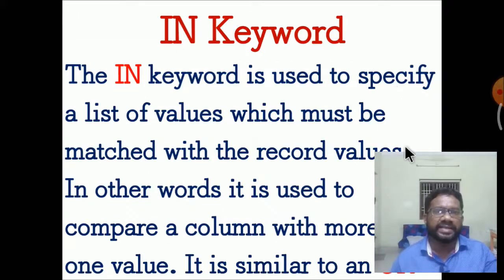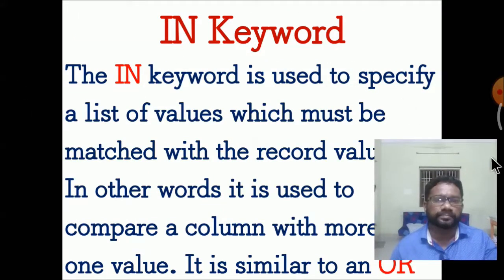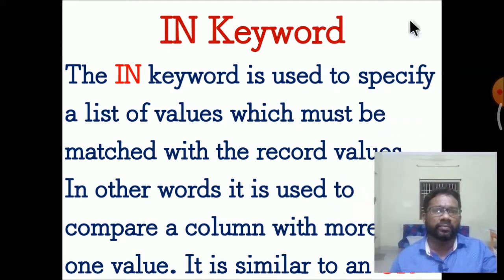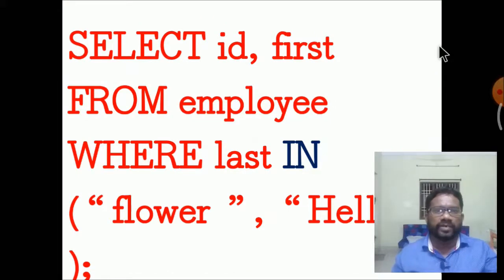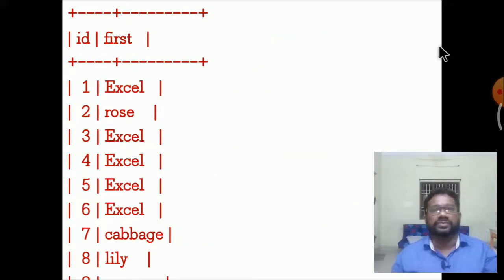IN keyword. The IN keyword is used for specifying a list of values which must match the record values. In other words, it is used to compare a column with one or more values. It is similar to the OR operation, and is called the IN operator. Select from employee where the value is IN the list. A small example should be written for the IN keyword.